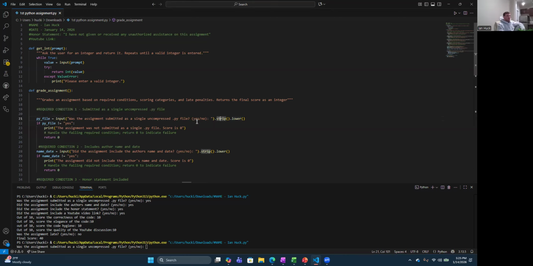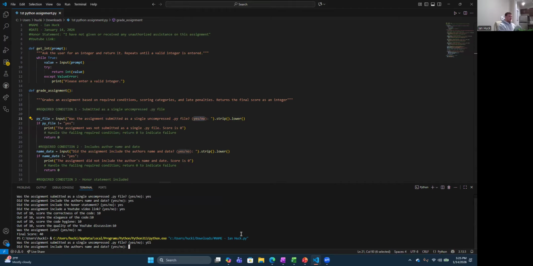And then this just gets rid of the white space. So if I have a space or something, the function still works. It doesn't have to be perfectly yes or no. I'll even demonstrate that right now. If I go Y, capital ES, it still knows what it's saying. It still bounces to the second condition.